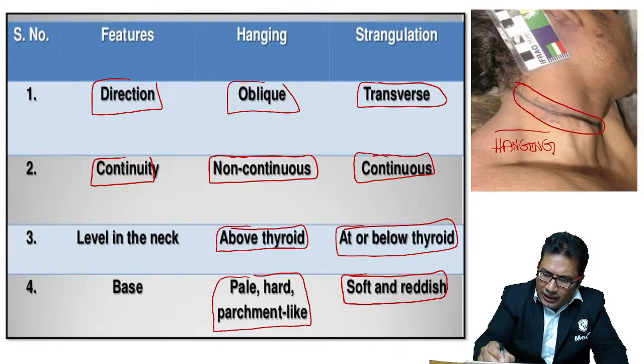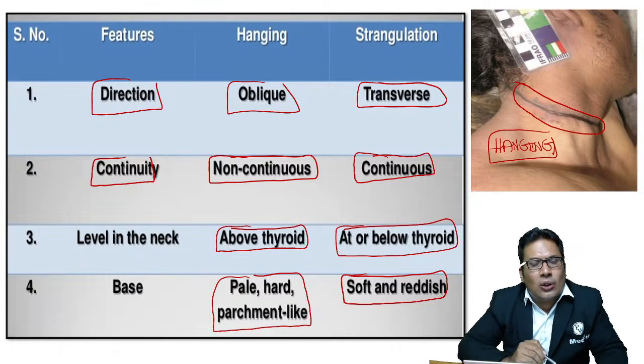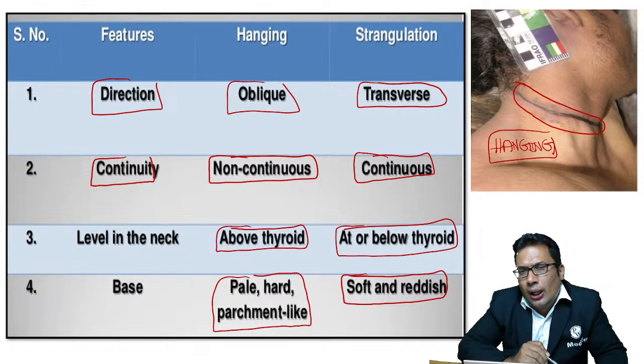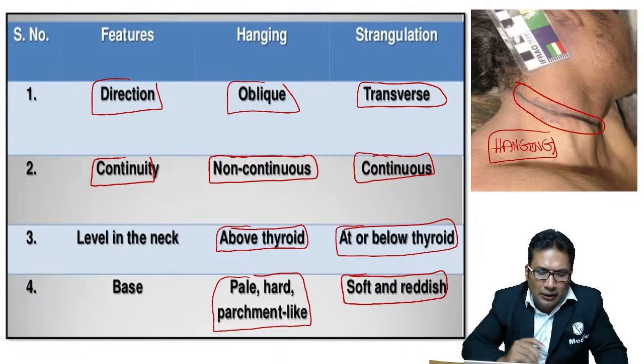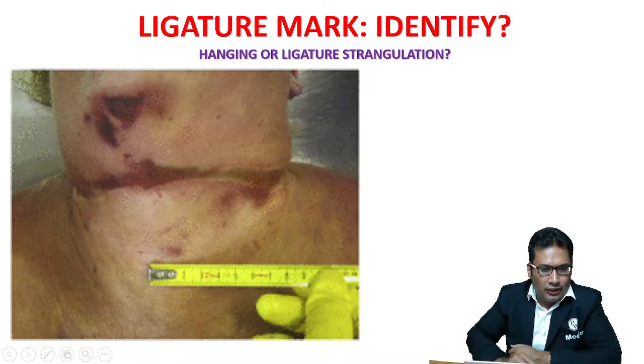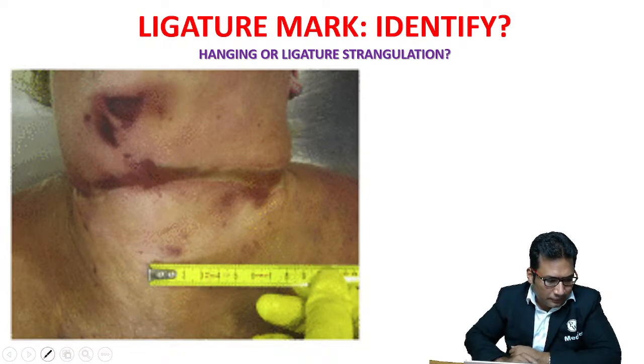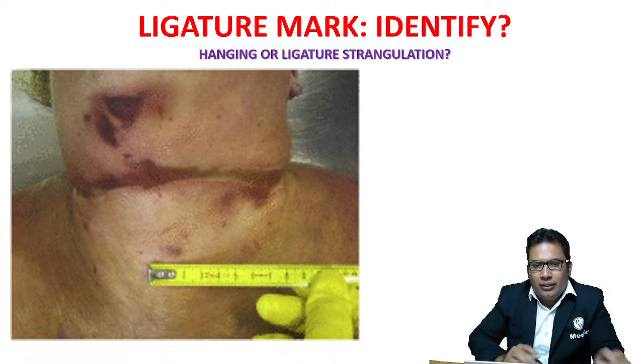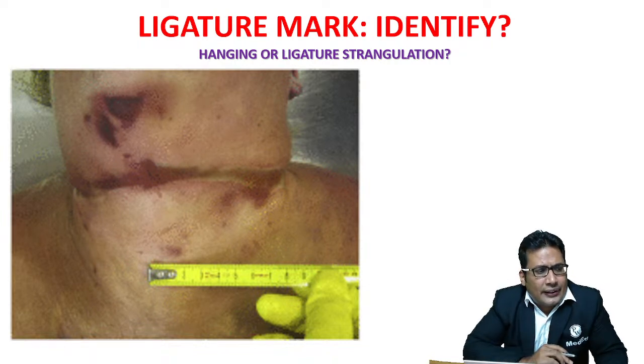And you can see here in this case, it is oblique, it is incomplete, it is above the level of thyroid cartilage. That's why it is hanging. Look at this. Can anyone guess? What is this? Hanging or ligature strangulation?